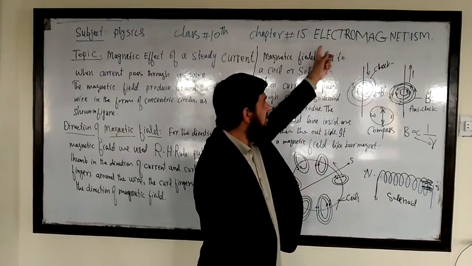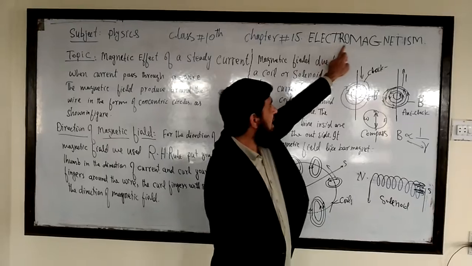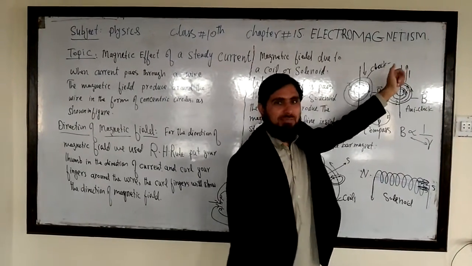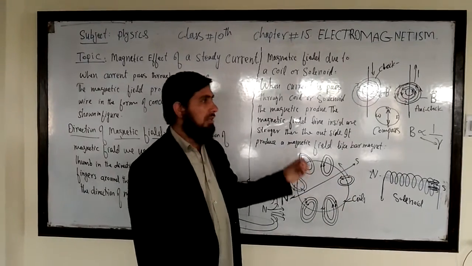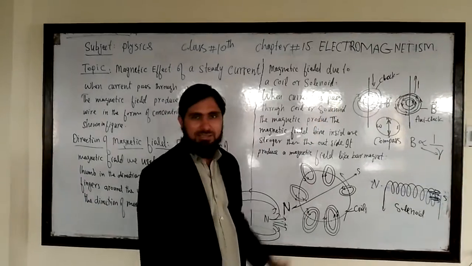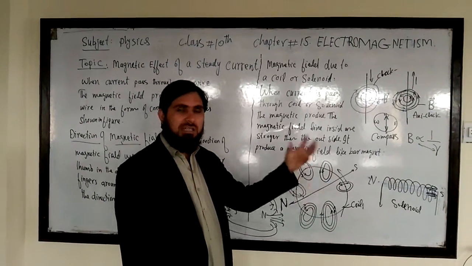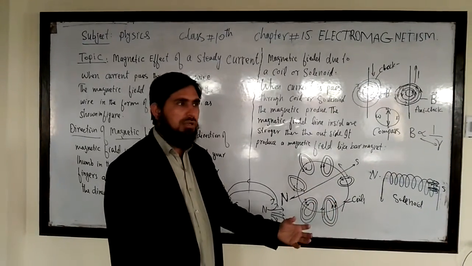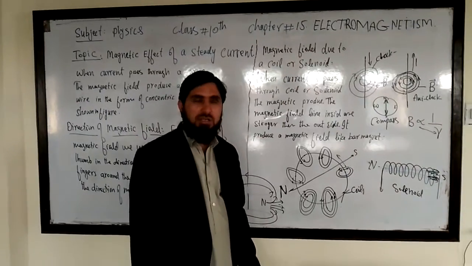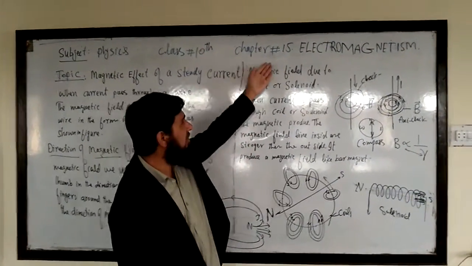This word is the combination of two: the first one is electricity and the second one is magnetism. What is the effect of electricity to produce magnetism, and how can we generate a magnetic field or magnet through electric current? That we will study in this whole chapter number 15.